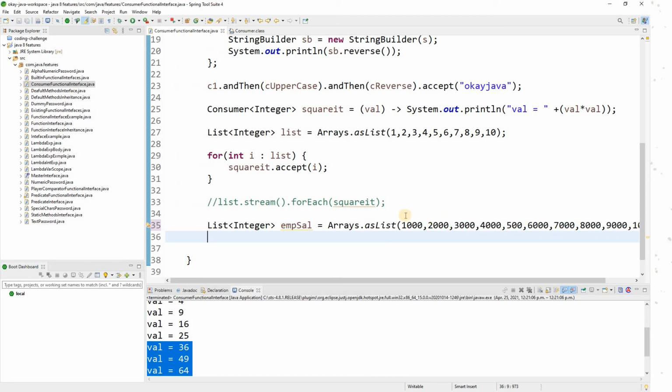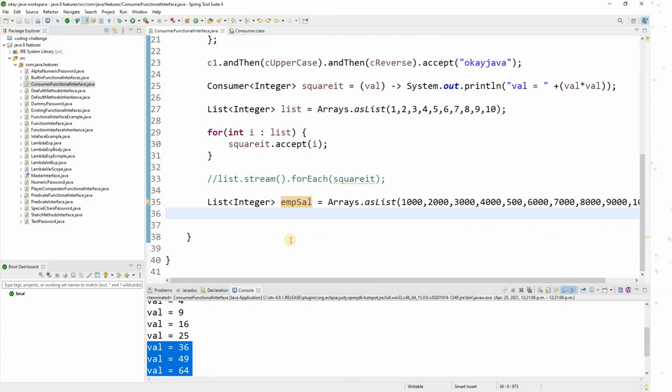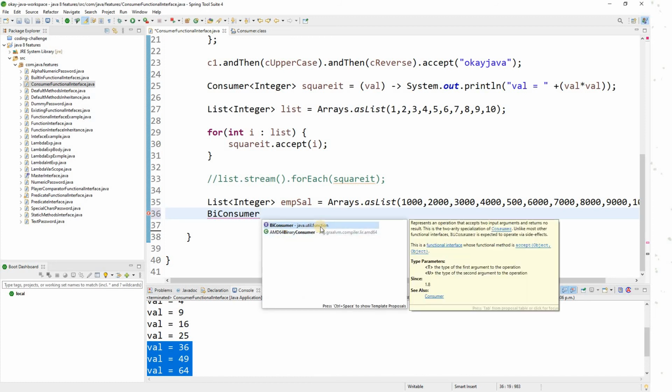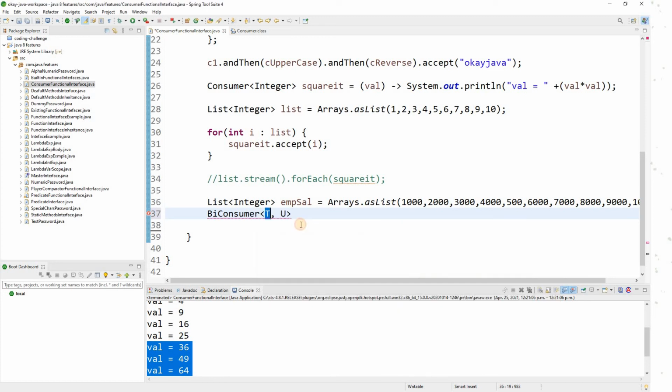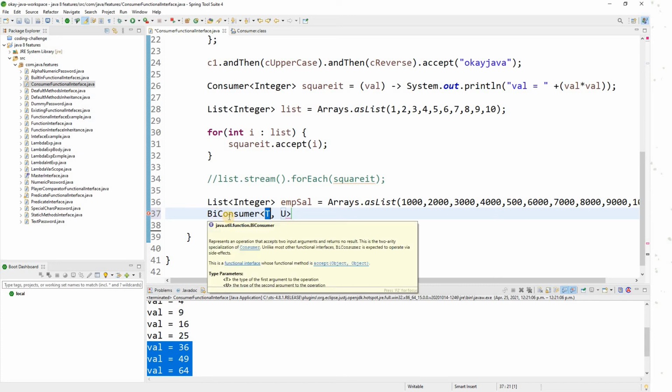So I have a list of integers, say for example employee salary, and I want to give some bonus to each one. So what I can do is use something called BiConsumer. Similar to BiPredicate and BiFunction, the package is still the same, java.util.function. BiConsumer takes two arguments because it's Bi. Wherever you see the Bi keyword before any built-in functional interface, it means you can pass two inputs. So for BiConsumer, here I'll pass two values.